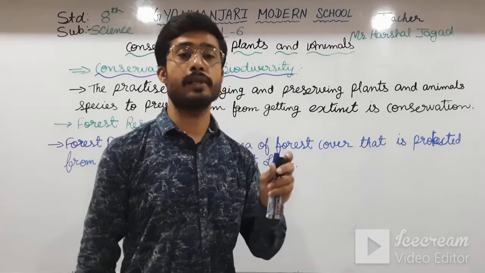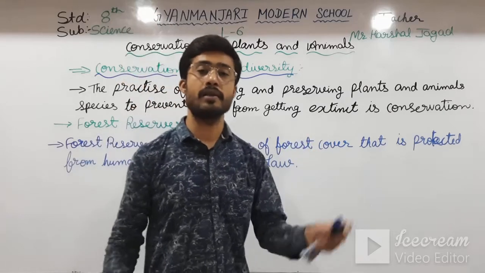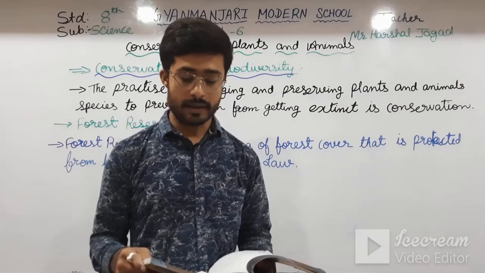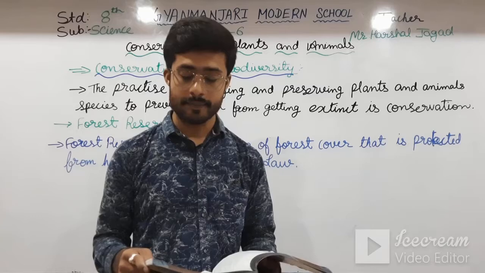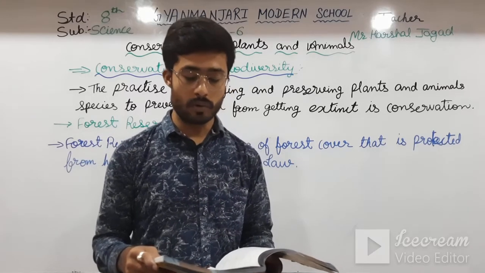We have seen the Sasangir, where the Asiatic lion species is preserved. Okay, students, cutting down trees and hunting animals is strictly prohibited in these areas. There are strict laws against those that violate this rule.